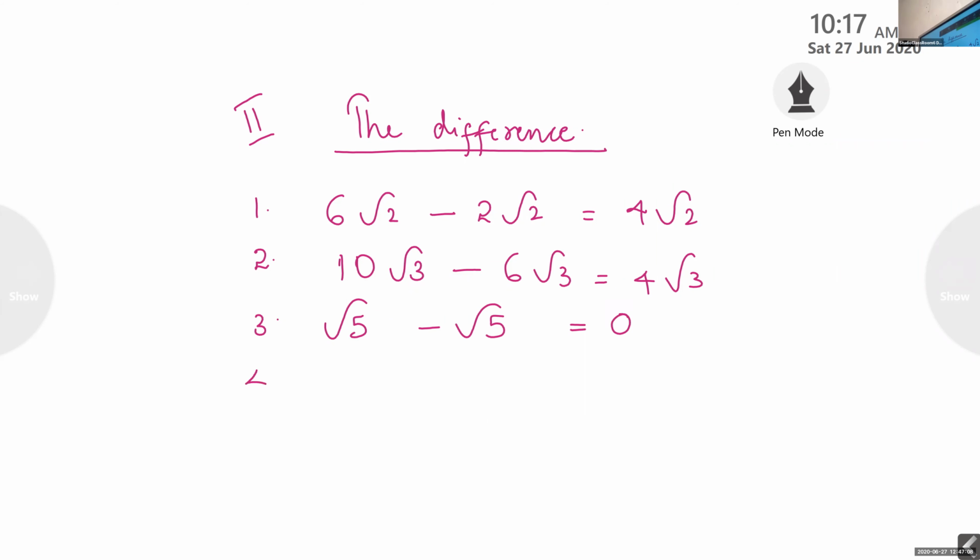And fourth example. 7 root 5 minus root 5. The answer is 6 root 5.